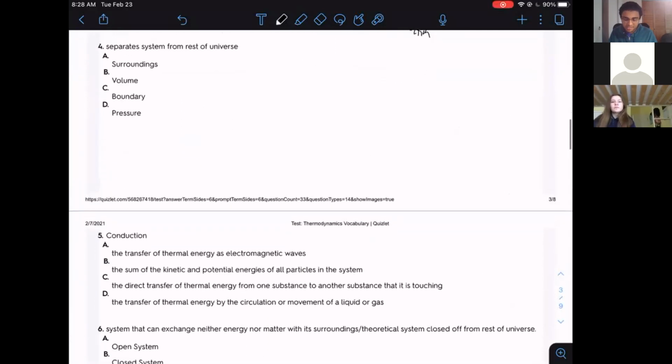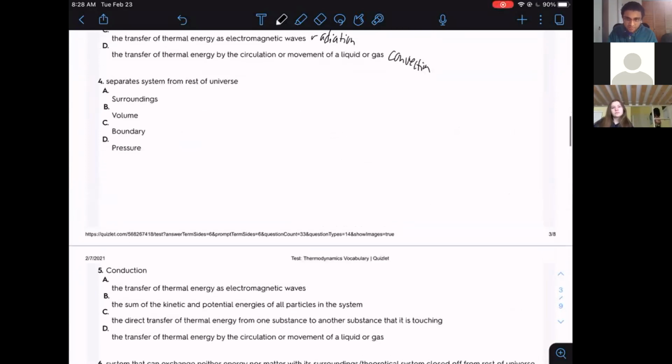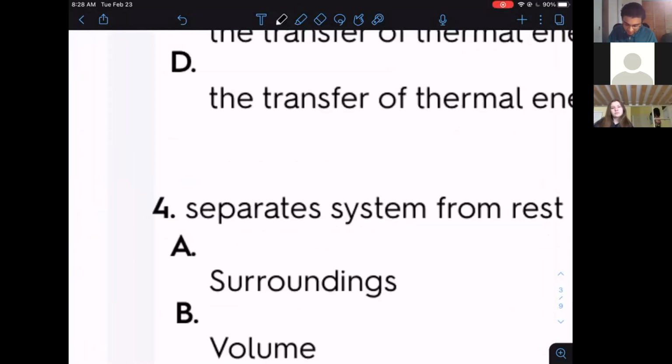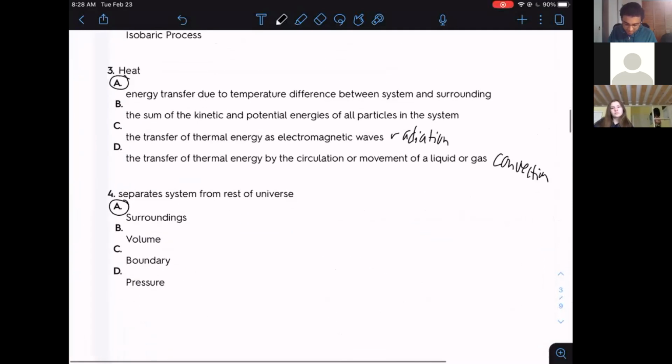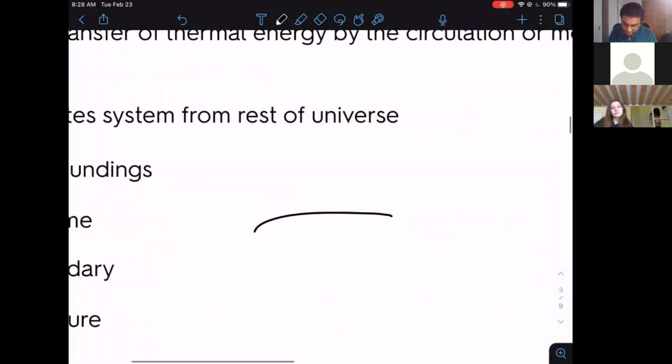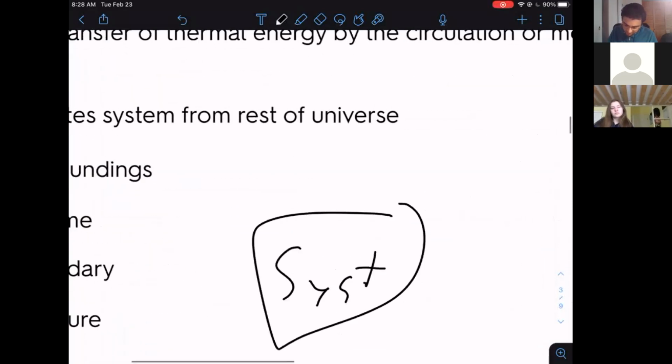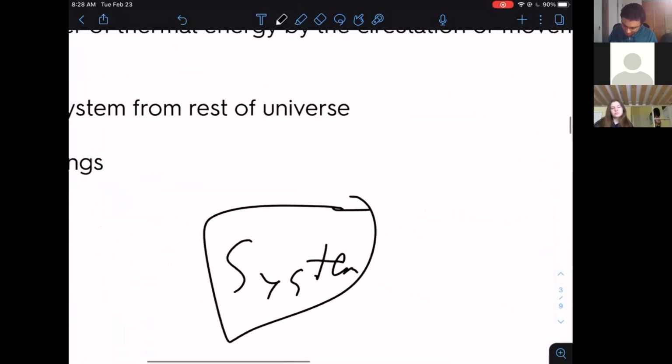Number four, separates the system from the rest of the universe. All right, number four is the answer choice A, it's just surroundings. Remember that you have the system and surroundings. So this is just some enclosure.